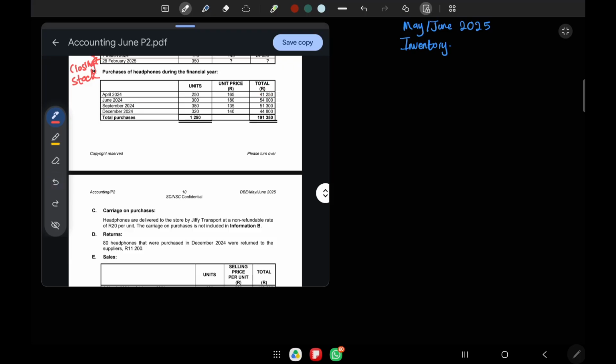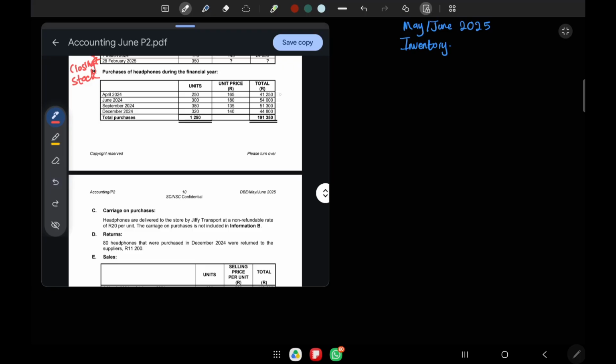Let's say 300 times 180 gives us 54,000. Verify the calculator. We have September 2024, 380 units times 135, it gives us 51,300. December 2024, 320 times 150 gives us 48,000. So let's add all these units, punch them in a calculator, and our answer will be 1,250. So that figure makes sense.